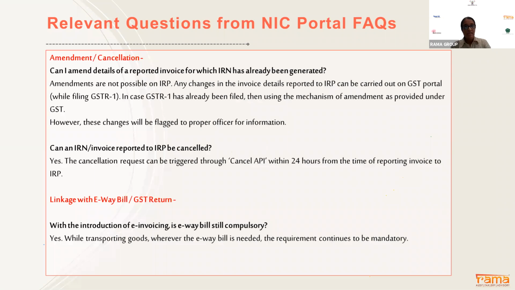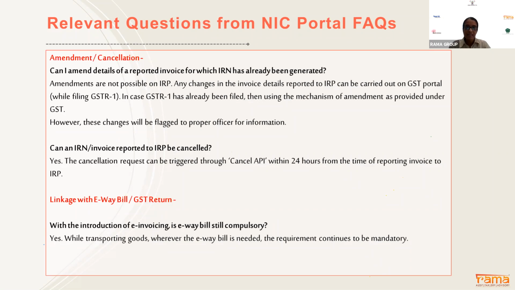Now, the next question is whether I can amend any information which I have sent to the IRP portal. The NIC portal has clarified that as of now, you cannot amend any information in the invoice. Once you have clicked to generate the IRN number, after that you cannot change any information in the invoice. The only option available is to cancel the invoice by selecting the cancel API. Otherwise, you can raise a debit note or credit note.